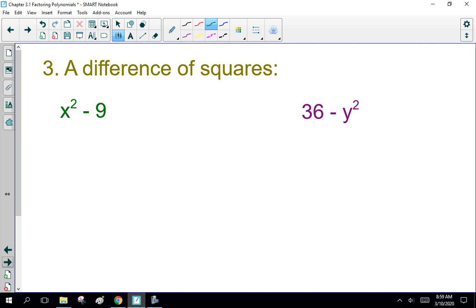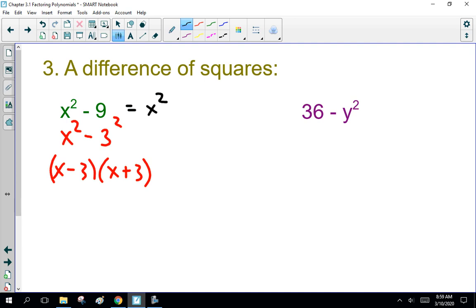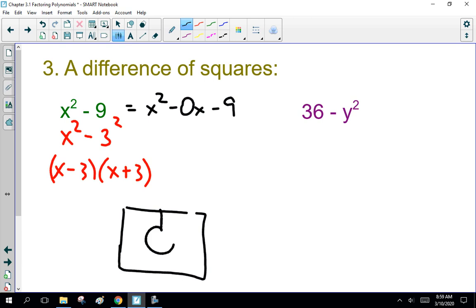Now, the third thing you should remember is a difference of squares. You're going, I don't remember. Oh, wait a minute. I wrote this as 3 squared. This is x minus 3 times x plus 3. Now, if you don't remember that, treat this as x squared minus 0x minus 9 and do the block thing.